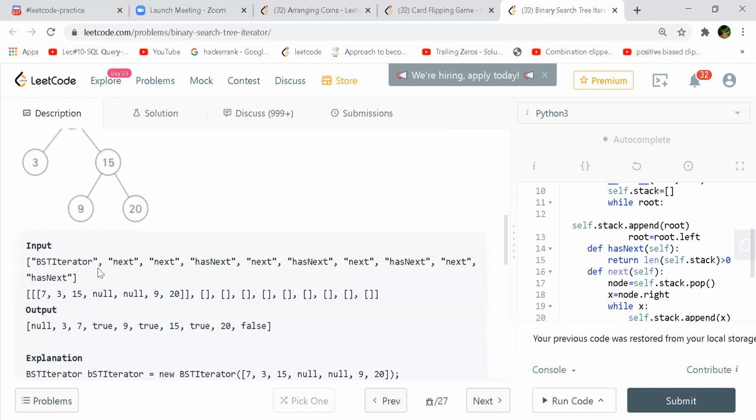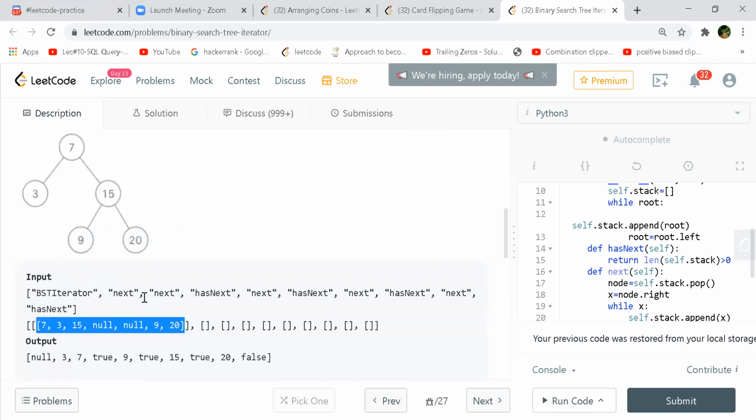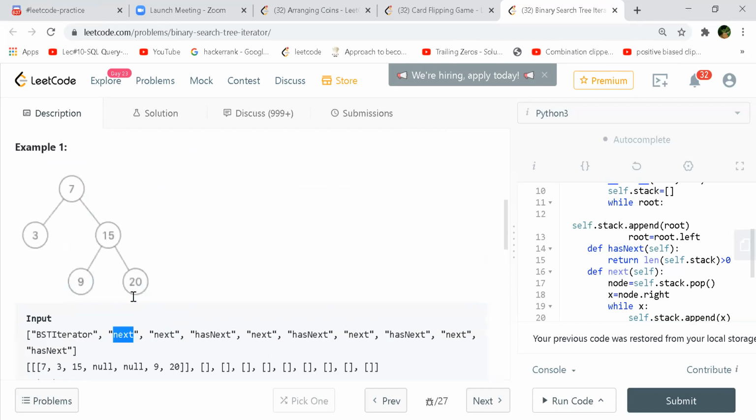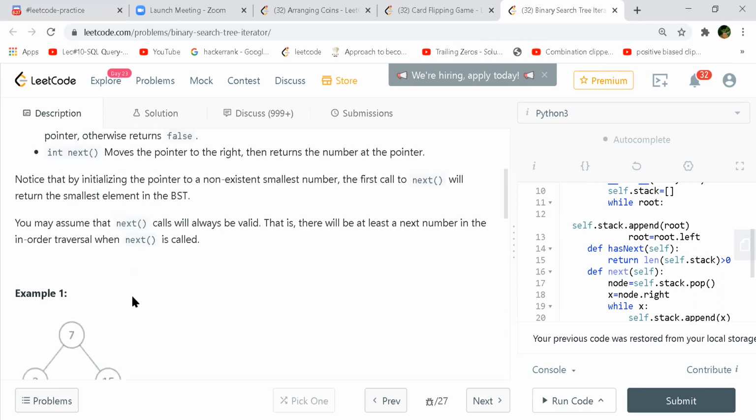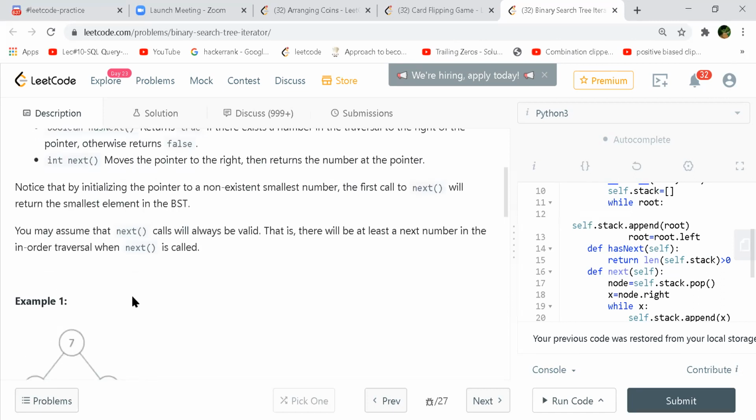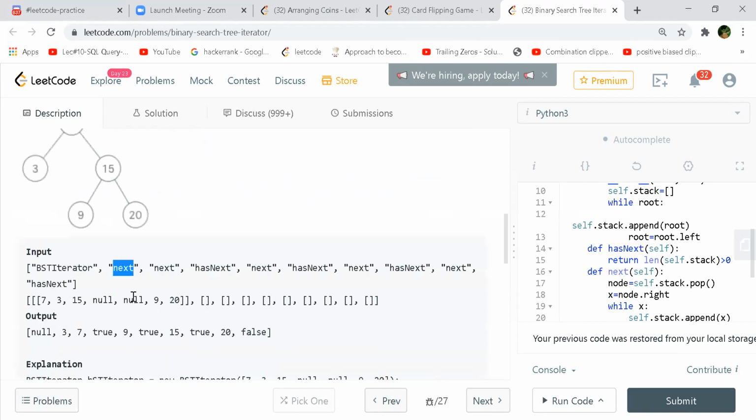This is your iterator, right? So we have initialized. This is the initial tree, and the next function is called. Next will move to the right and return the number at the pointer. So 15 should be returned, right?